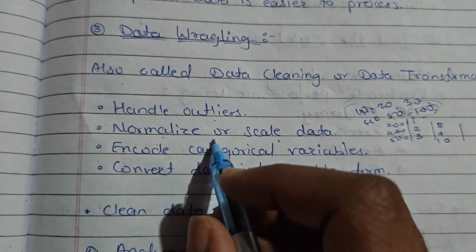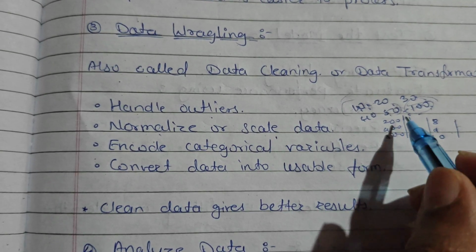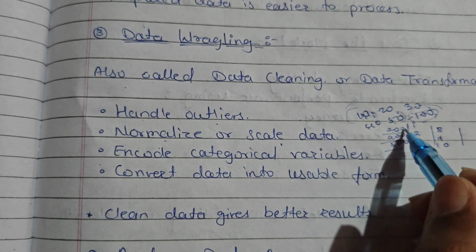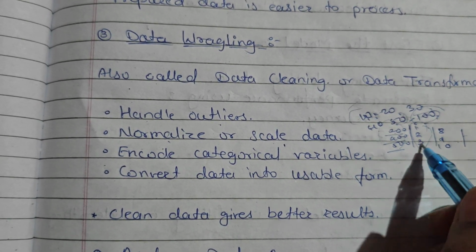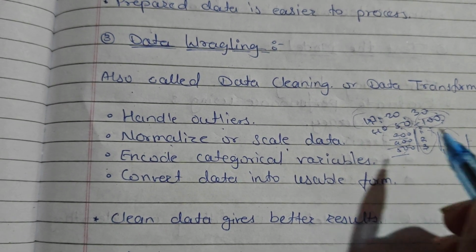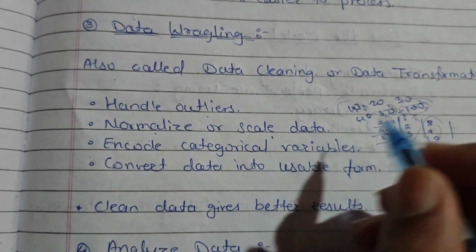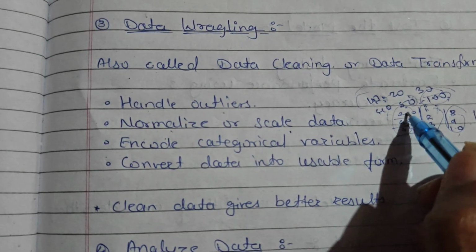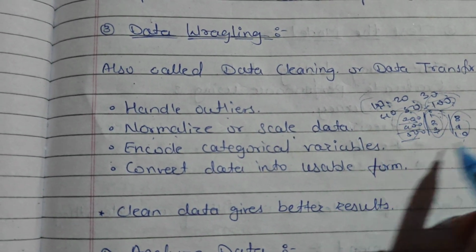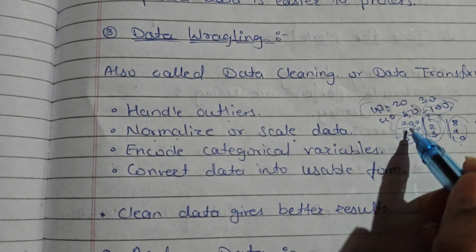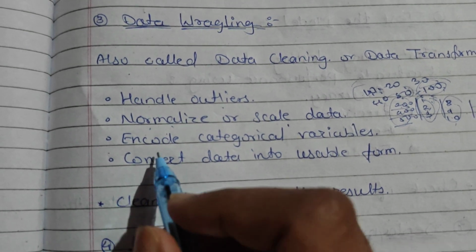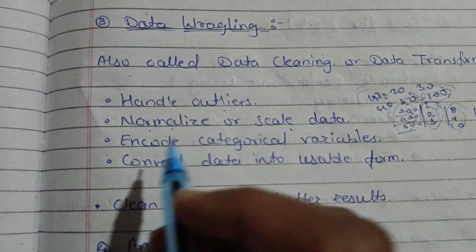So we remove these types of outliers. Normalize or scale data. Suppose we have 3 to 4 columns, and one column has data like 200, 400, 500. In another column there is 1, 2, 3. In the third column the data ranges from 8, 9, 10. So the model will think that these big numbers are important and these small numbers are not. That's why we normalize our complete data set. We scale small values, and we normalize the larger values to smaller, making them in proper format.